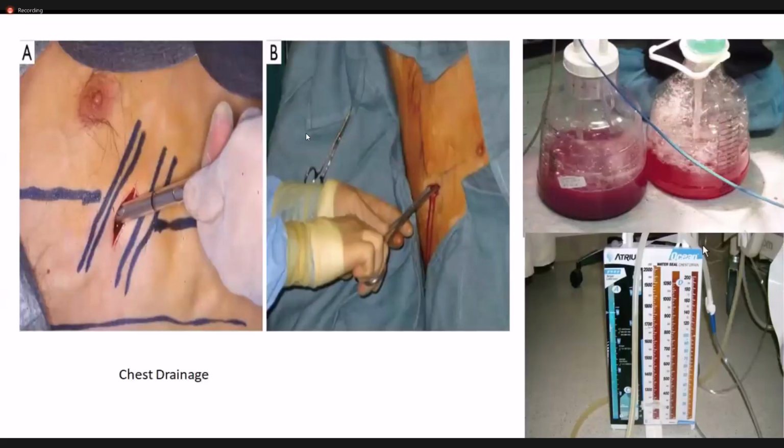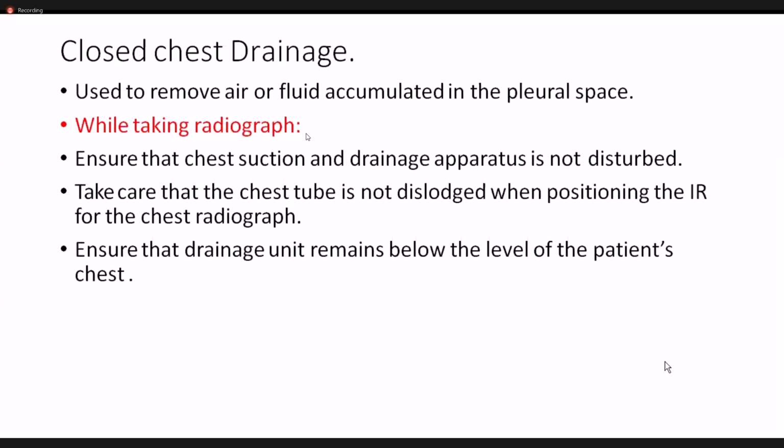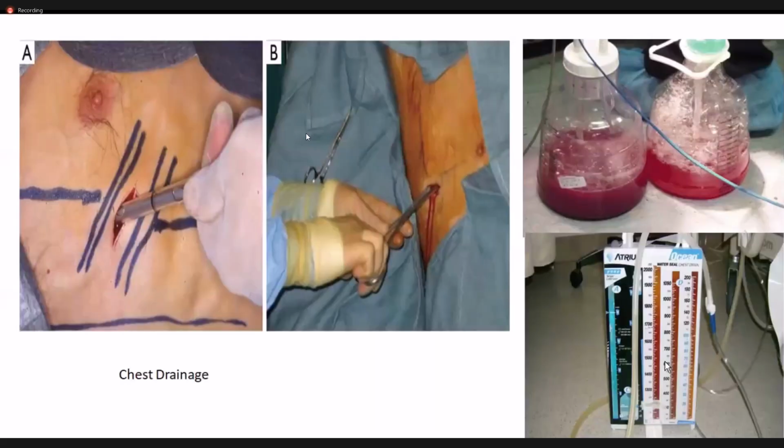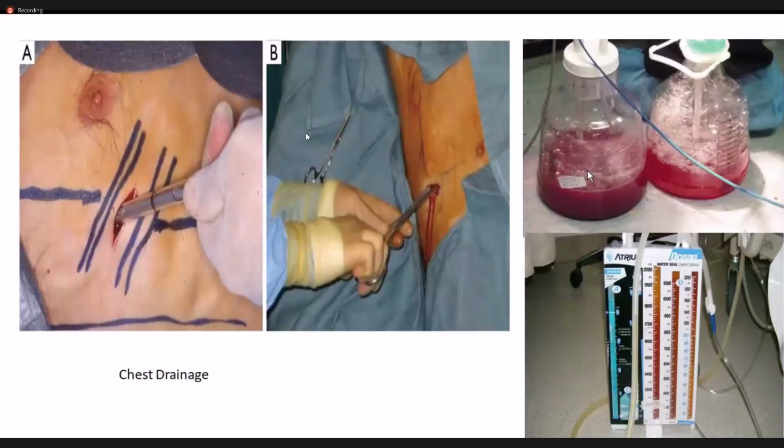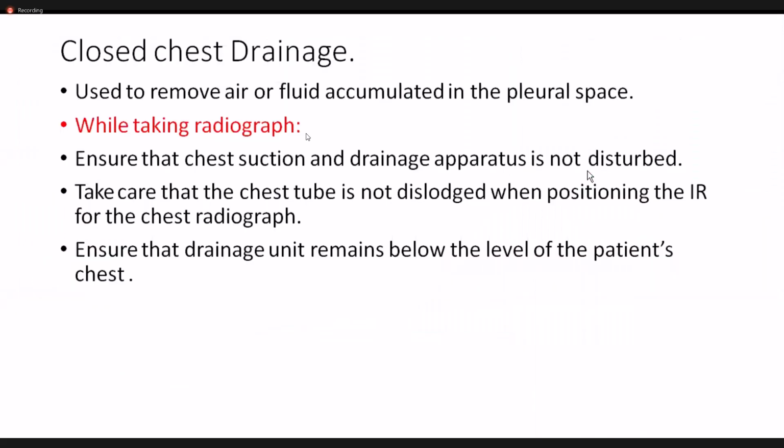On the right side of the screen, you can see that there is a kind of machine known as a drainage apparatus. This is a drainage apparatus, and this is a suction pipe. And these are the bottles where the fluid is accumulated. So a radiographer must make sure that they don't disturb all these elements whenever they are taking a radiograph. They should not bump or hit this equipment. They should make sure that they don't disturb this apparatus while performing the radiograph.